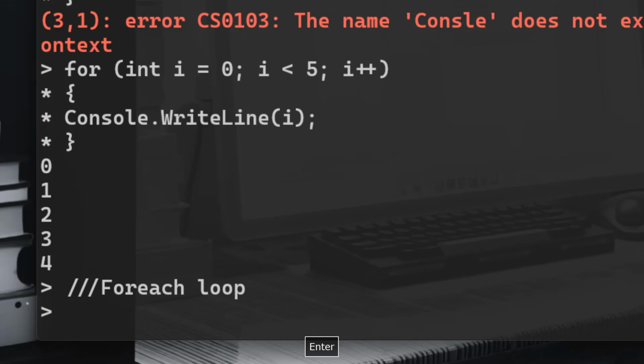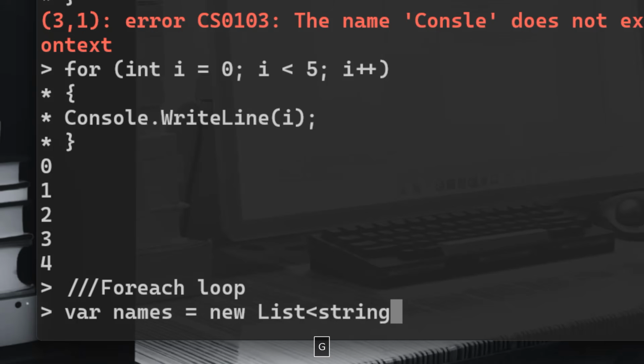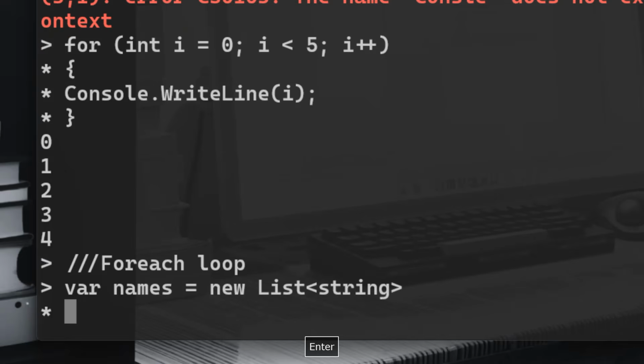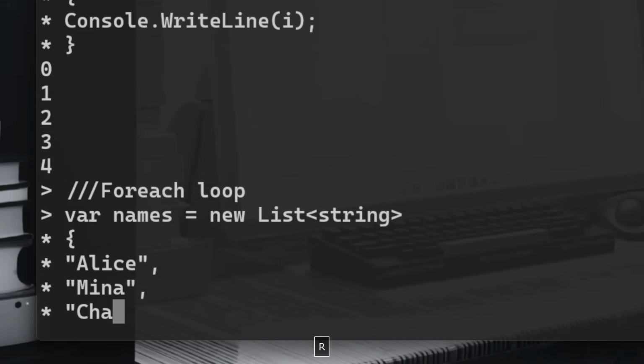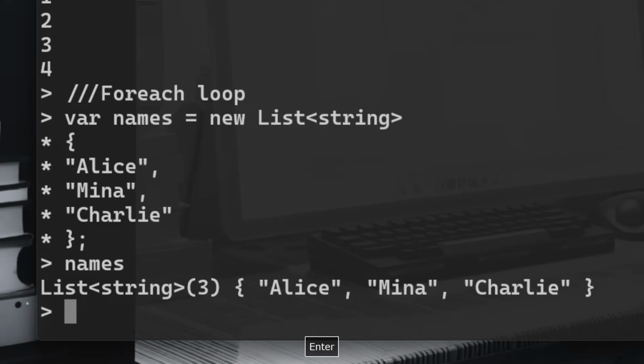So we also have something called foreach, which is very similar to the for loop. Suppose that we have a list, so var names equals, and I'm going to use the keyword new. New is used to instantiate an object from a certain class. The class we have is List. We want a list of strings. All right, so we can say here Alice, Mina, Charlie. We have now a names list.